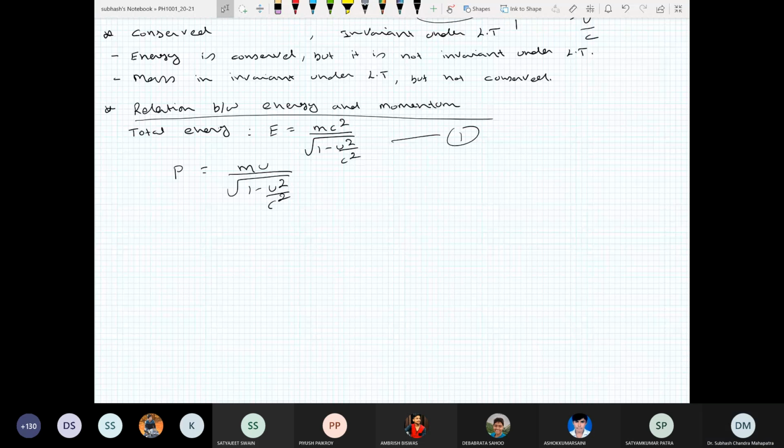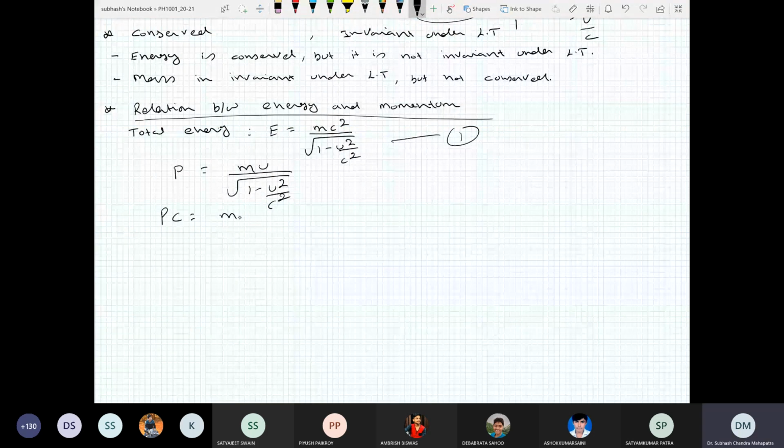What I do is I multiply c here and multiply c here as well, so pc is mcu divided by square root of 1 minus u square by c square, and now I square it. So this becomes p square c square, which is m square c square u square divided by 1 minus u square by c square.